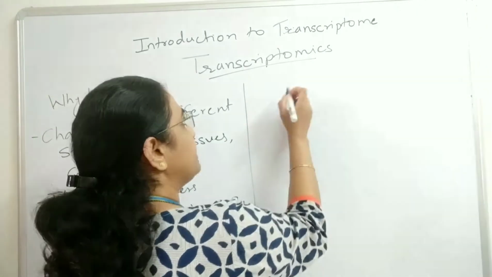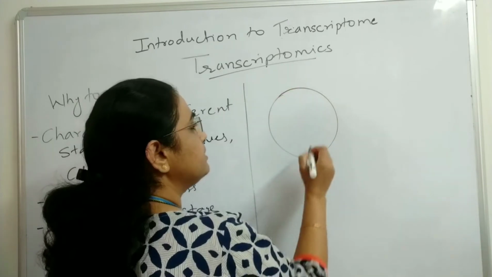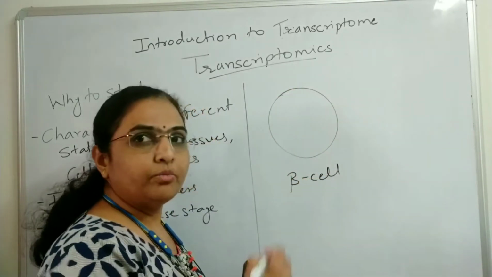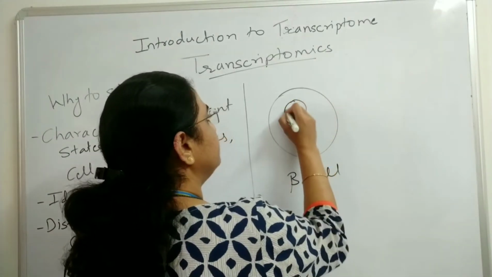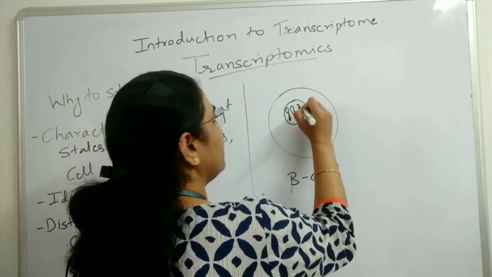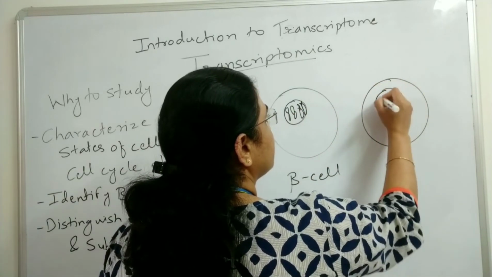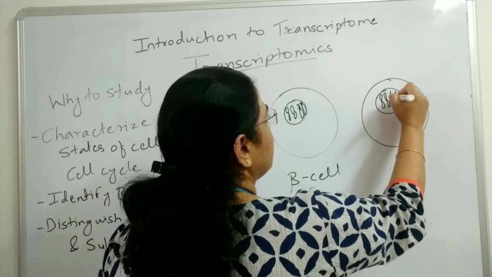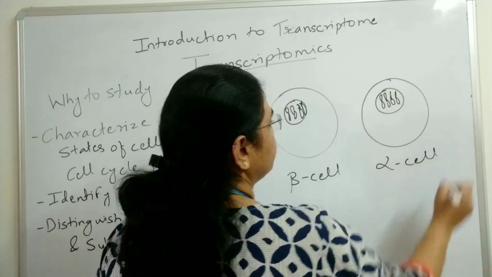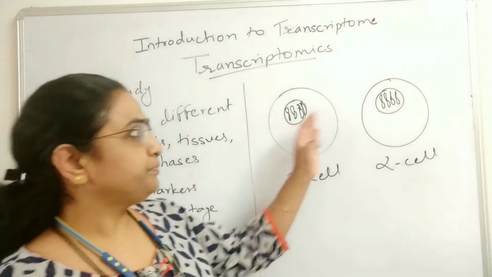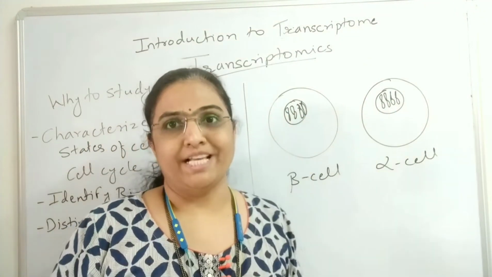Now we will take an example here. Here is a beta cell of the Langerhans, or the beta cell of the pancreas, and here is the alpha cell of the pancreas, or the alpha cell of the Langerhans. These are the two cells.